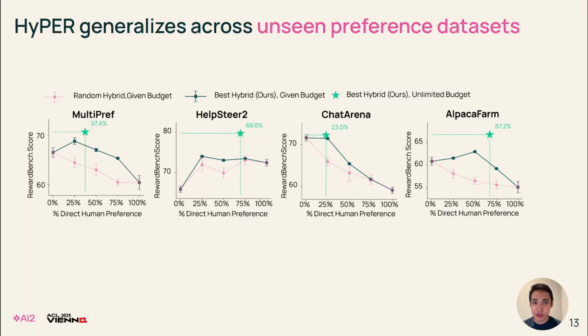Here, we see that even if we train our PPM only on MultiPref, our best hybrid mix, which in this case is the green star, is still effective in getting the best reward bench performance for different datasets with different data distributions. Note that HelpSteer, Chat Arena, and Alpaca Farm have different ways of collecting human data. This shows that our prediction model, or Hyper itself, can generalize to datasets with different distributions.